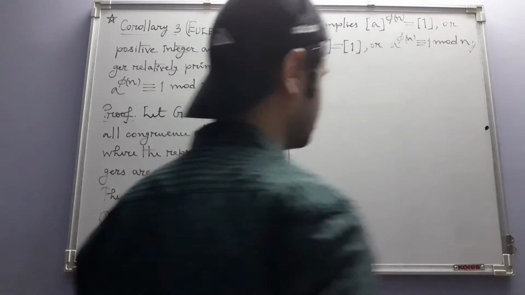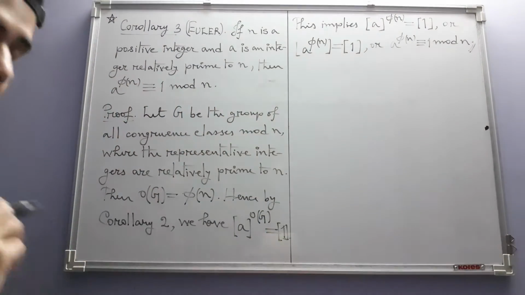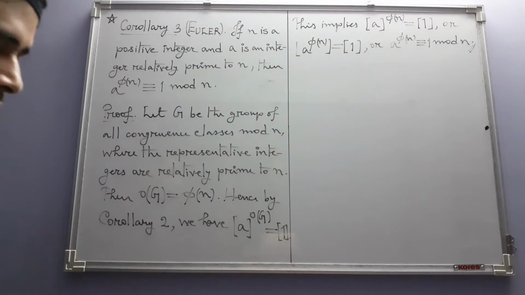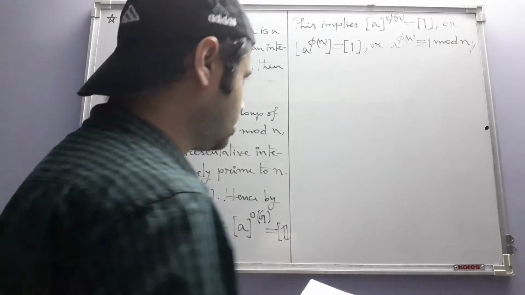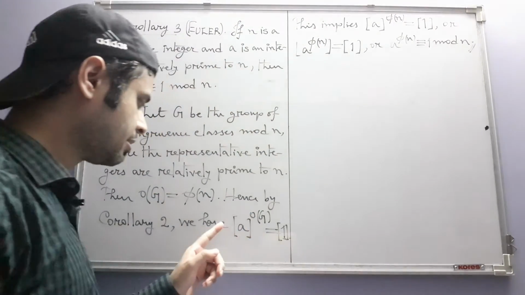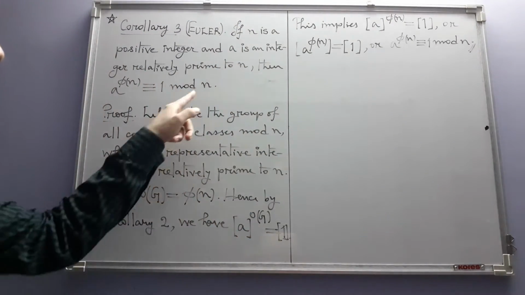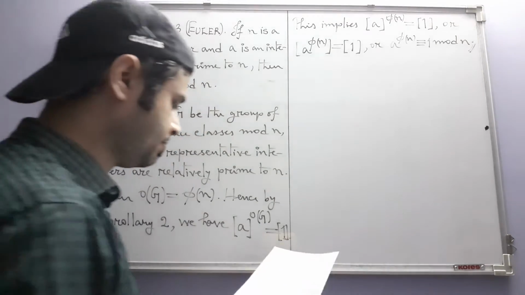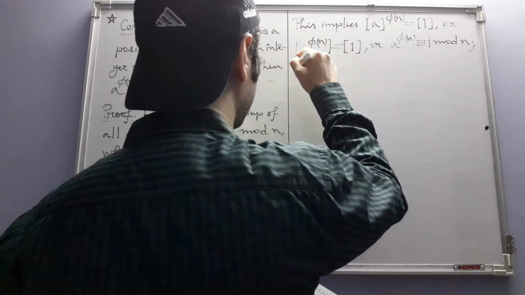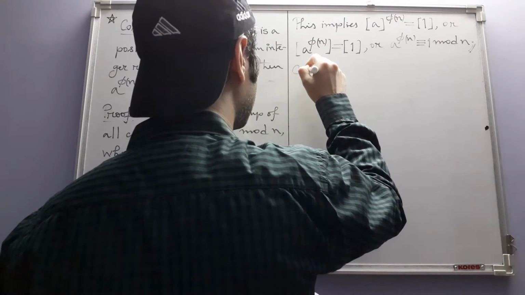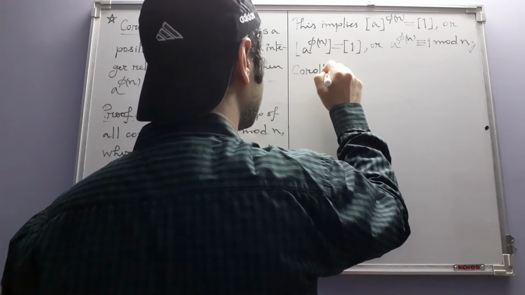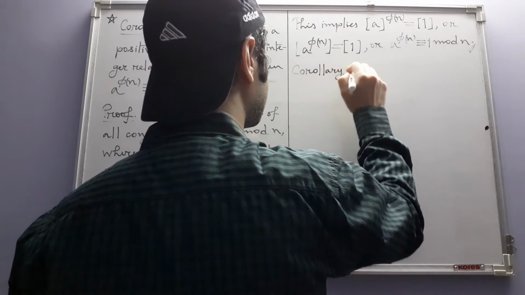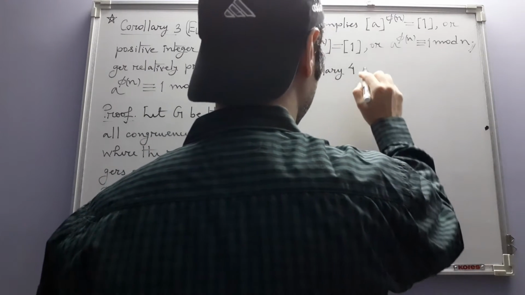And of course, it has its own corollary, which is Fermat's theorem, which is the special case where this modulus n is not any positive integer but a prime number. So that is corollary 4. And this is due to Fermat.